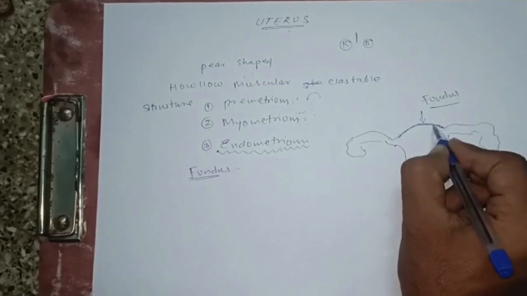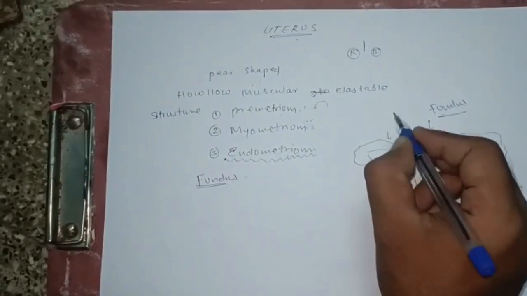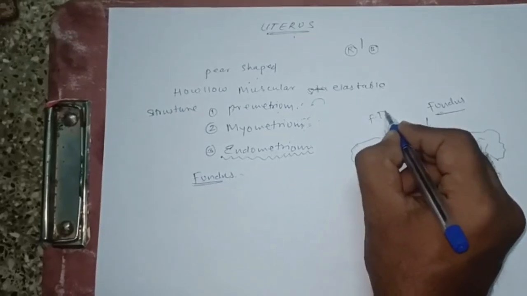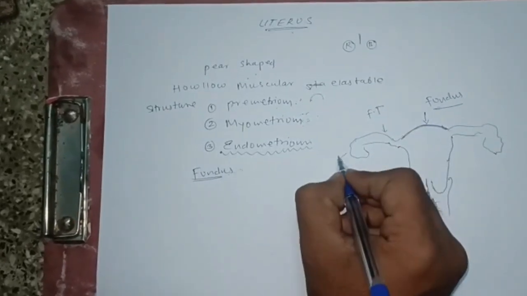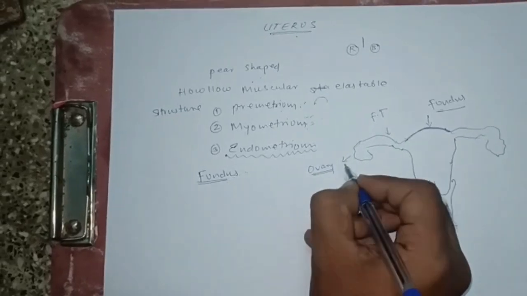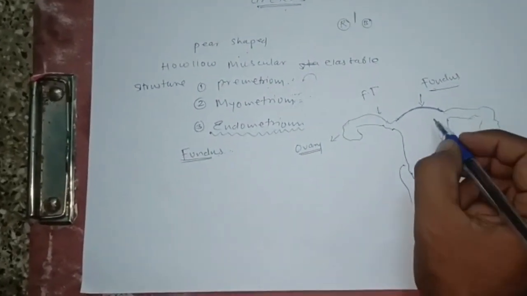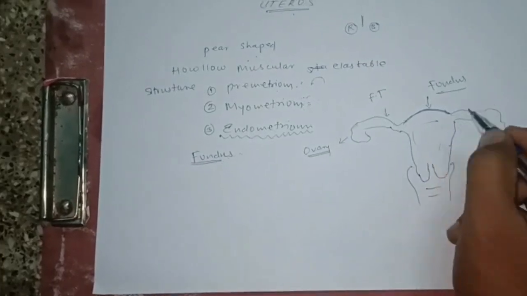This is the fallopian tube, and here is the ovary. The ovary secretes the ovum, which you will see when we discuss the menstrual cycle.